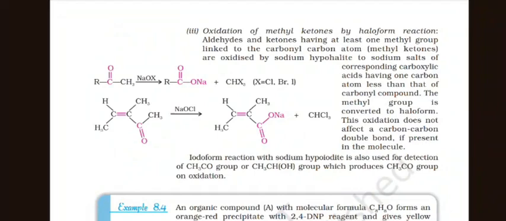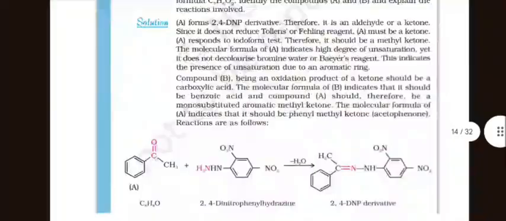Iodoform reaction with sodium hypoiodite is also used for detection of the CH3CO group or the CH3CHOH group, which produces a CH3CO group on oxidation.